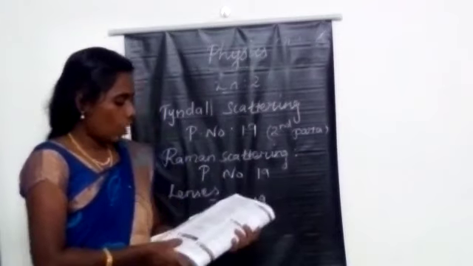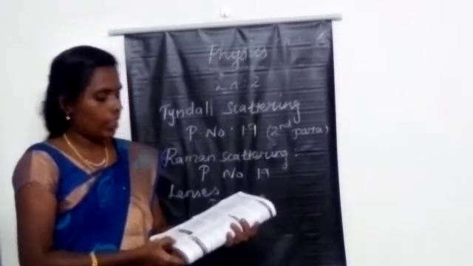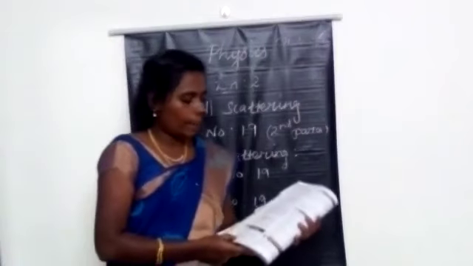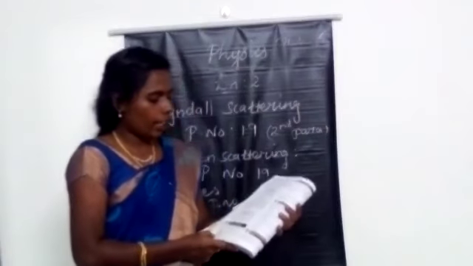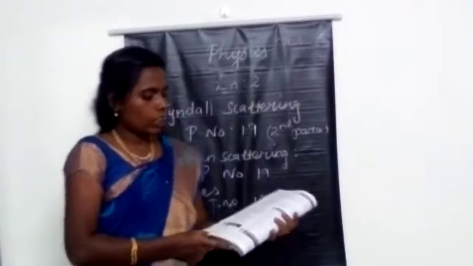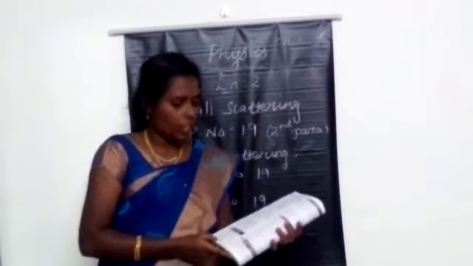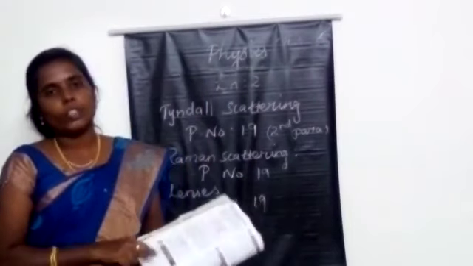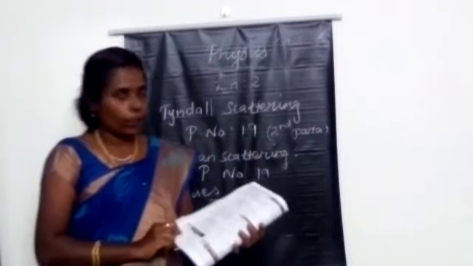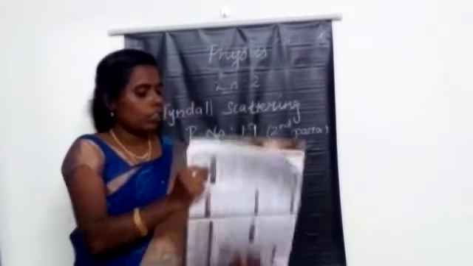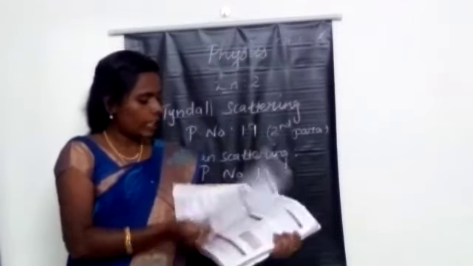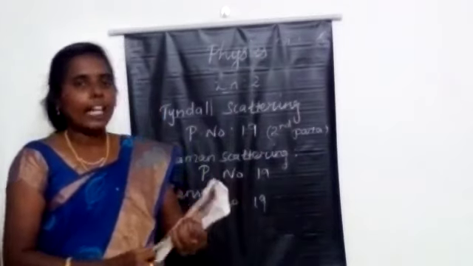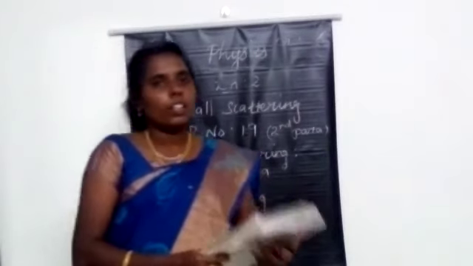The last one is, what are the applications of concave lenses? Page number 22. Three points are there. Concave lenses are used as the eye lens in the Galilean telescope, also in wide angle spyholes, and also to treat the defect of myopia. So all these questions of today's portion, you have to learn well and write in your note. Okay, thank you.